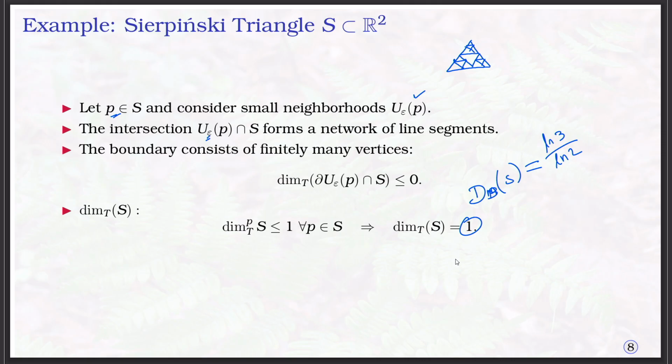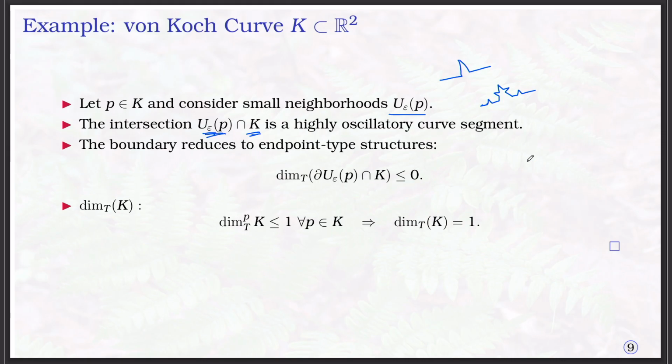Similarly, the box counting dimension of the Koch curve is ln 4 by ln 3, which is also greater than 1.